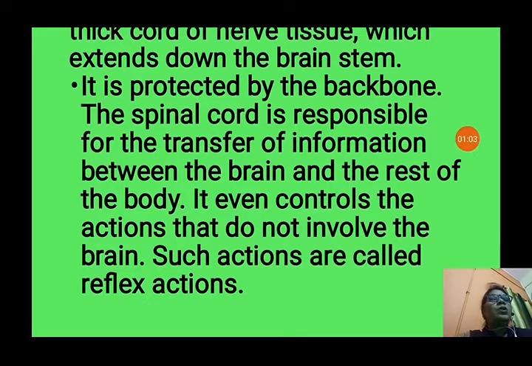Such actions are called reflex actions. In some actions we do not need to think, we have to respond directly. These actions are controlled by the spinal cord, and the spinal cord directly sends the order to the organ to do the work. So it is known as reflex action.